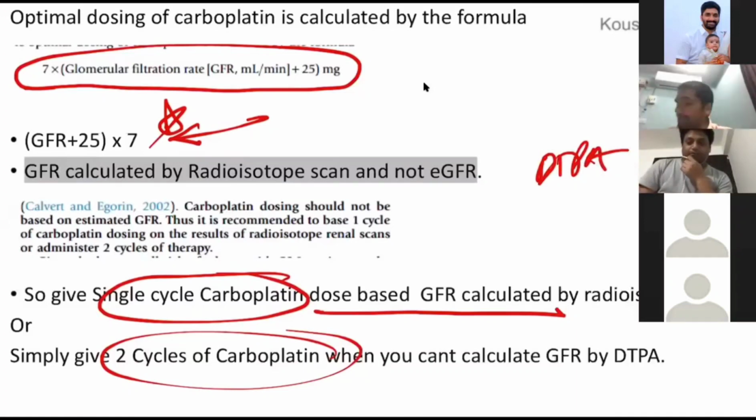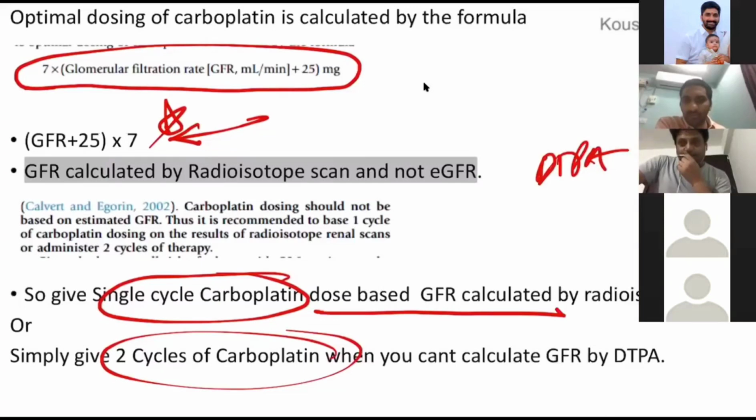Sir, I'm extremely sorry. RPLND has no role anywhere in seminoma. Surgery has no role anywhere in seminoma except for an FDG avid mass in the residual. Seminoma will melt like anything. If it is not responding to radiation, then it means that there is some non-seminomatous component in that.